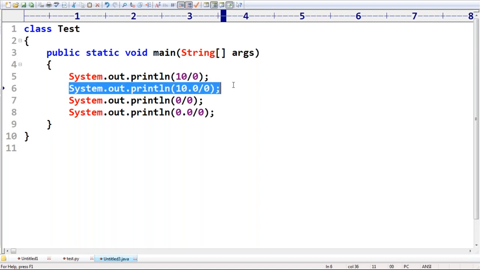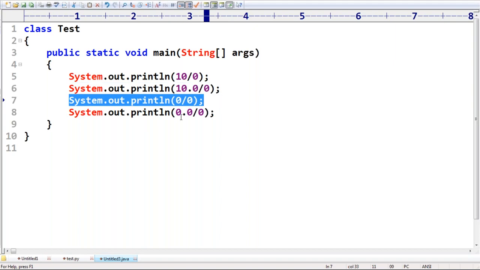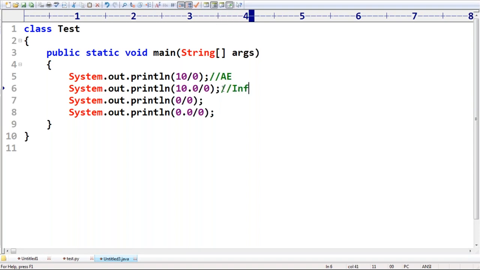10.0 by 0. It is not an arithmetic exception. 0 by 0, again arithmetic exception. But 0.0 by 0, it is not an arithmetic exception. Sir, here arithmetic exception. But in this case, happily you are going to get infinity as the answer. But 0 by 0, again arithmetic exception. But 0.0 by 0, happily we are going to get NaN. Remember that. Java behavior is different and Python behavior is different, especially in this case.